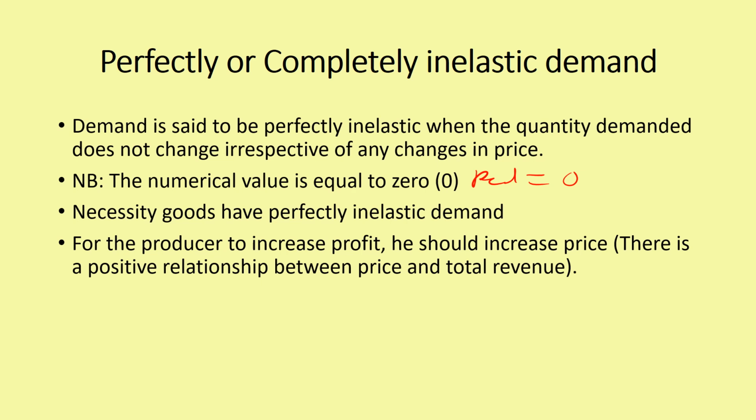Then if you are a producer who wants to increase your profit or sell more, it means that you have to increase the price of your commodity. You have to increase the price because the goods that you are selling are necessity goods, which man cannot do away with. So if you want to make more profit, what you should do is increase the price of the commodity and not reduce the price. So this is for our businessmen and women in town.